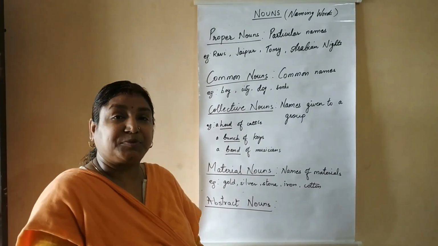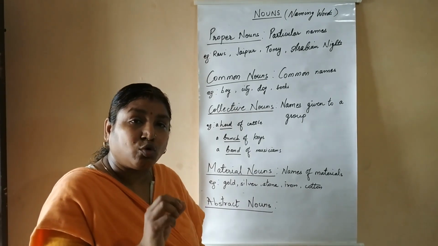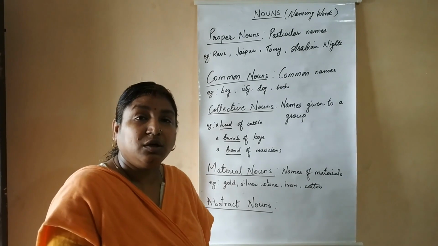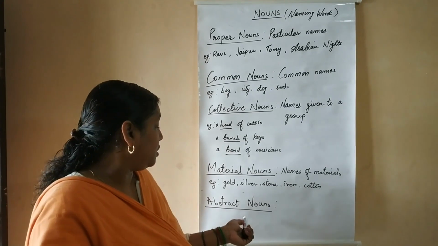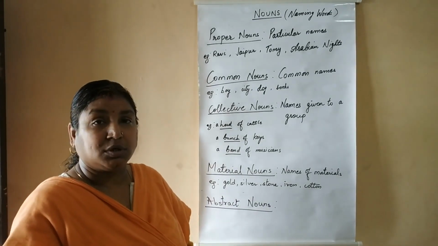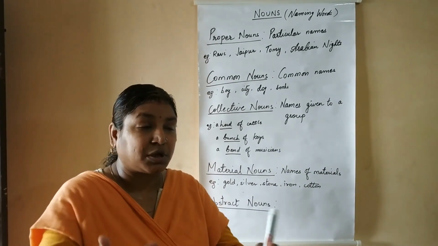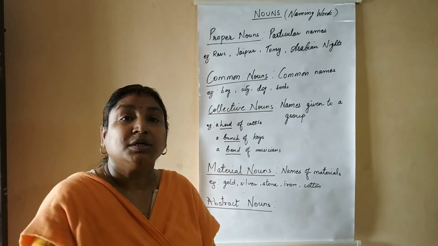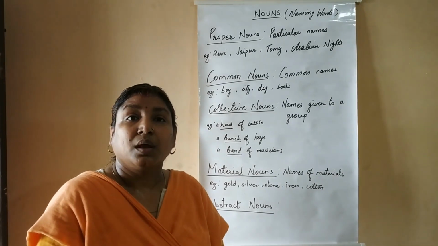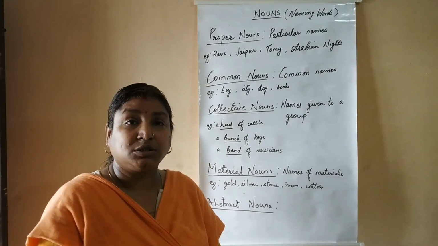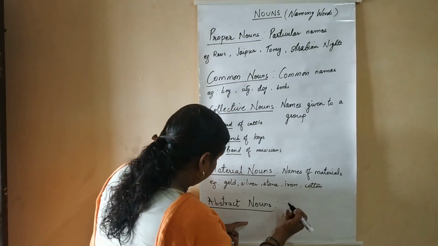Last is your abstract noun. Abstract noun means names given to those things which you can only feel but not touch or see. Those names are included under abstract nouns. Example: honesty. You can just feel the honesty, somebody is loyal to you, but you cannot see or touch that. Then air. Air you can feel, but you cannot see or touch. Then death. So let's write the definition.